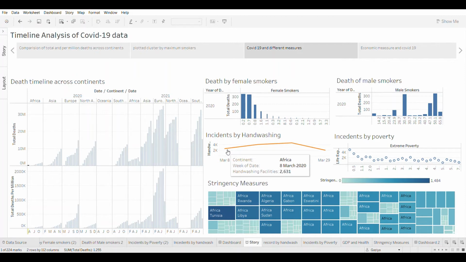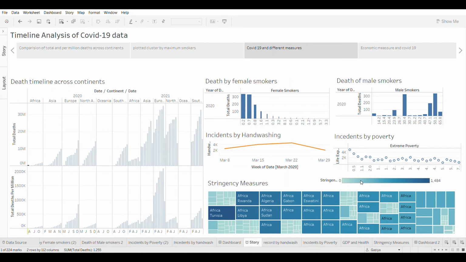Now, we must appreciate the higher number of hand washing practices in Africa, which might be a reason the region is witnessing lower death due to COVID. But there is a very interesting factor, extreme poverty, which may be a determining factor in the lower deaths. As we can see, most of the African countries are surviving under the highest extreme poverty, while having life expectancy lower than 10k, and that may be a contributing factor in preventing COVID-19.